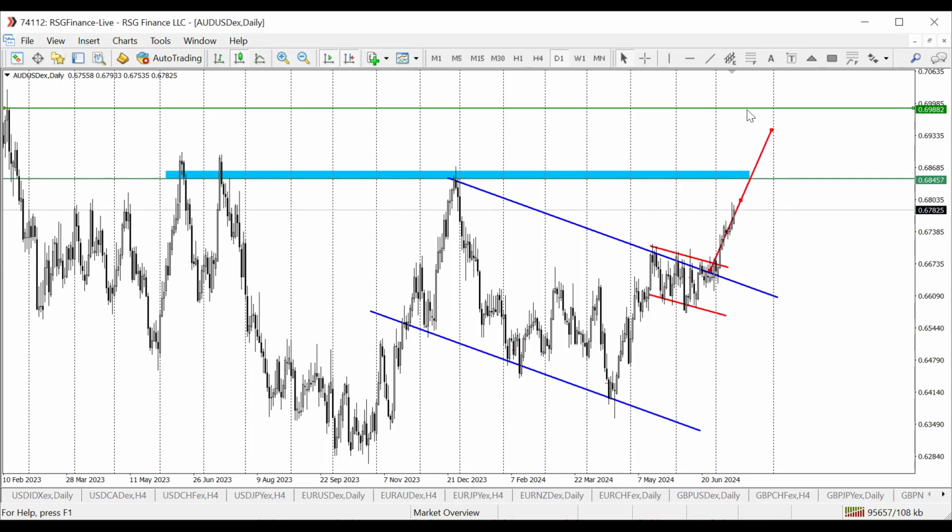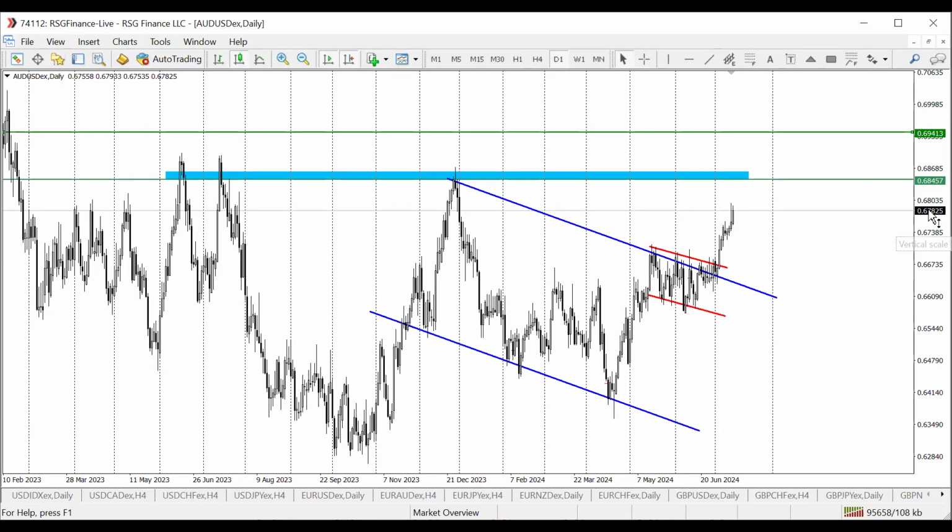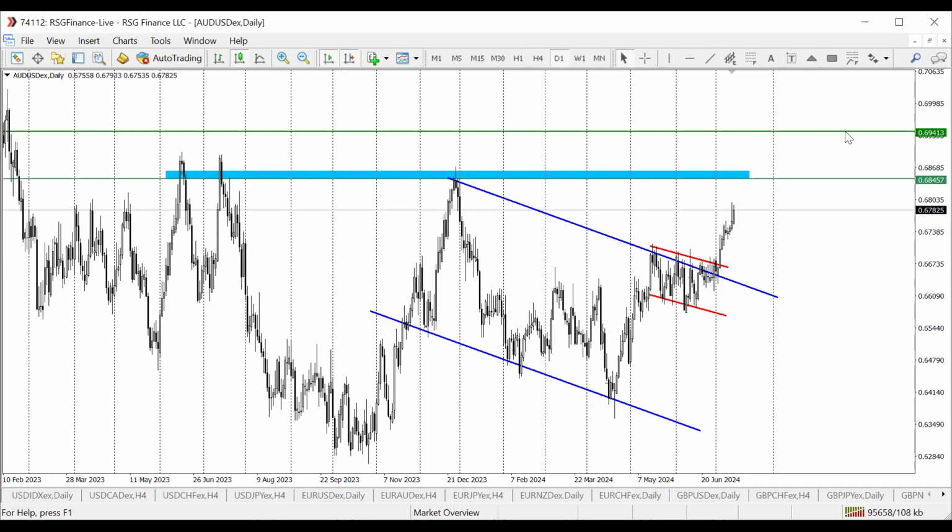So let's adjust the target. So somewhere around here will be our technical target for this. So market resumes. Now we closed at 0.6782. So if we are to go by what the technicals are saying, market should rally at least 167 pips in the next 1 week, at most 2 weeks.